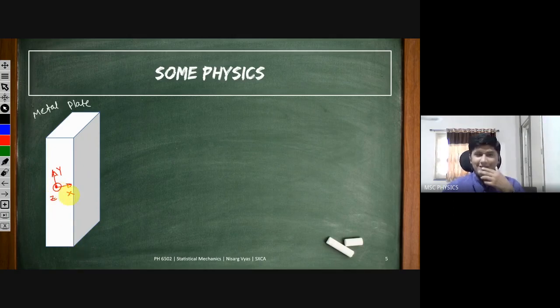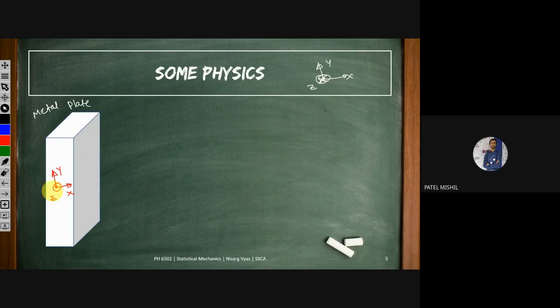Okay, I want to just drift away from the topic for a moment, and I want to ask, what happens if I take the z-axis inside the board or inside your mobile phone screens? Can I take it or not? I have taken these 3 axes like this. Can I take those 3 axes like this? That x-axis here, y-axis here, and z-axis going inside the board, not coming outside as it is coming outside here on your side. Can we take this as z-axis? That is my question. I guess yes.